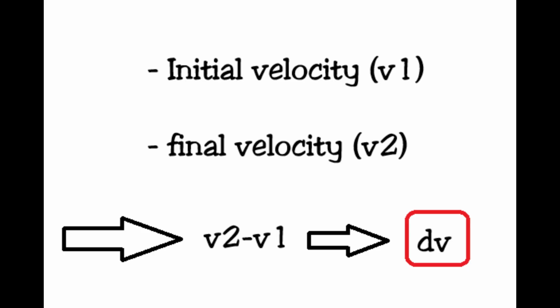Now, Goofy, here's a question for you. How the hell would you calculate the change in velocity? What equation would you use to calculate the change in velocity? Well, obviously, you need to know what the initial velocity is of an object and what the final velocity is. This gives us velocity 1 or v1 and velocity 2 or v2. Then you simply subtract those two velocities, v2 minus v1. This is the velocity difference dv.